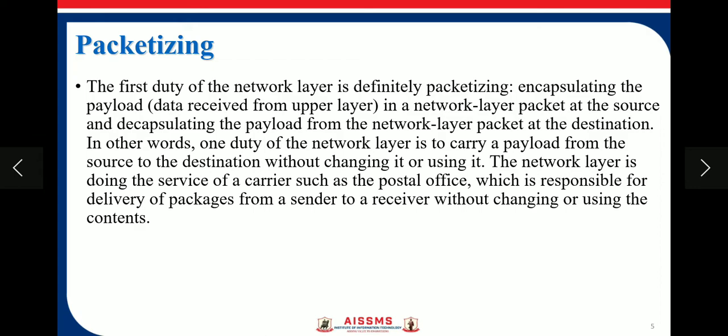The source host receives the payload from an upper layer protocol, adds a header that contains the source and destination addresses and some other information required by the network layer protocol, and delivers the packet to the data link layer. The source is not allowed to change the contents of the payload unless it is too large for delivery and needs to be fragmented.